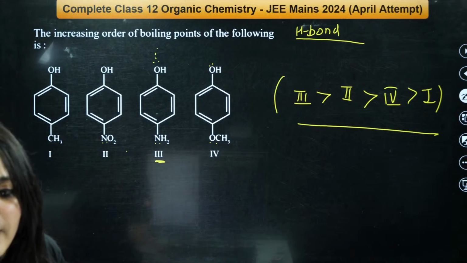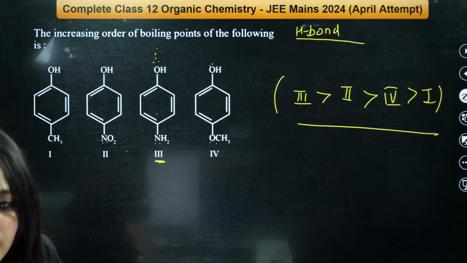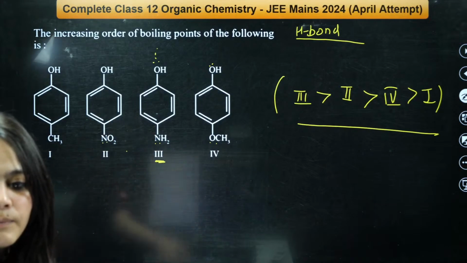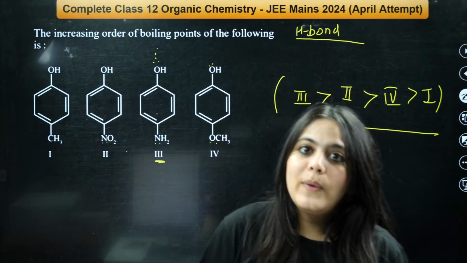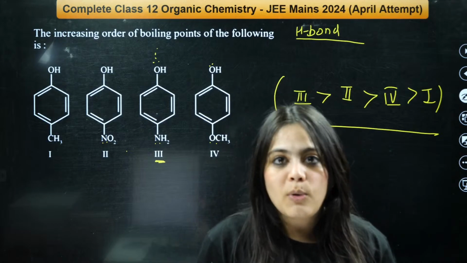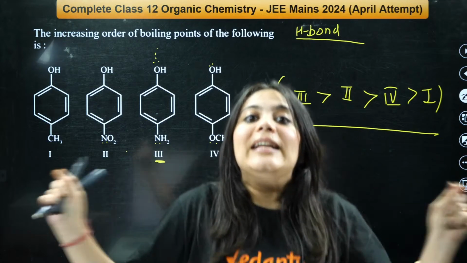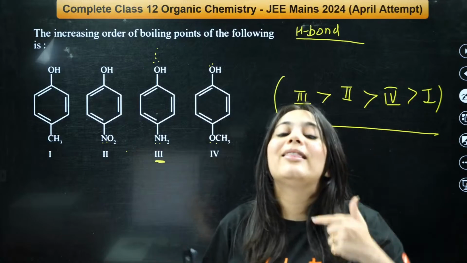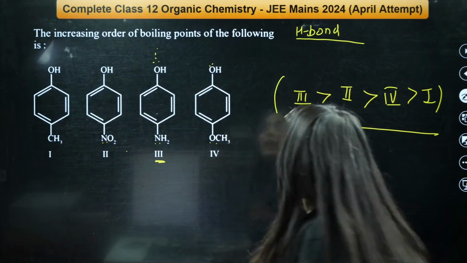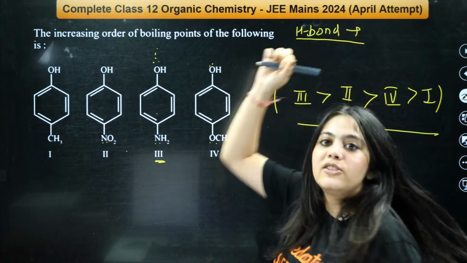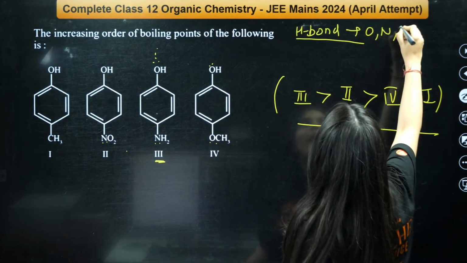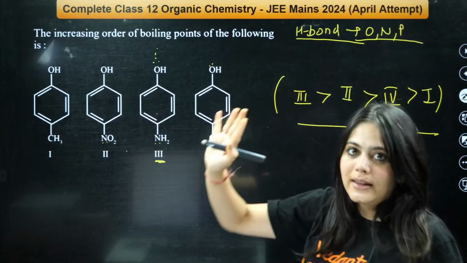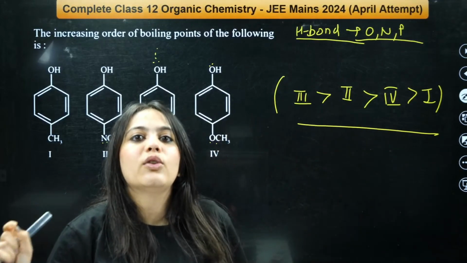Okay, everybody got it? If you have doubt in this, I'll explain once again. Whenever you want to look at hydrogen bonding, whenever we are looking at intermolecular hydrogen bonding, look at those molecules. First of all, understand H bonding is done by just 3 kinds of atoms, which are oxygen, nitrogen, and fluorine.